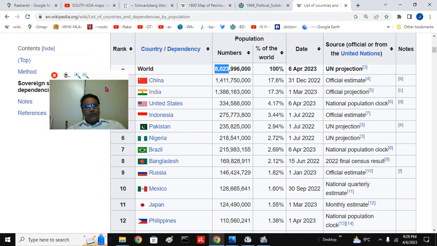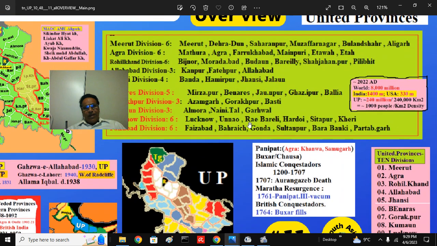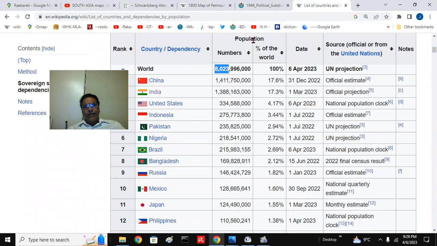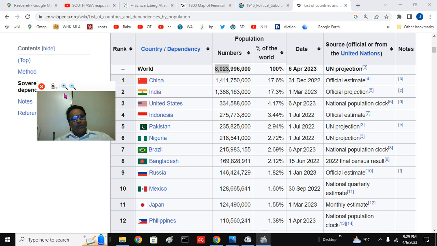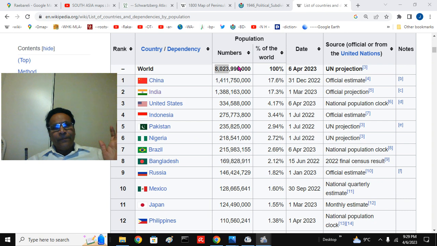Uttar Pradesh is very important demographically because it has an astonishing 240 million people living there. What is 240? It is not a small number, because if you look at the global population of 8,000 million, that is 8 billion, China has 1,500 and India has 1,400, United States 330, then Indonesia 275. If you take the sub-national state, below Indonesia you have to put the United Provinces, not counting Uttaranchal today. That means almost equal to Indonesia.